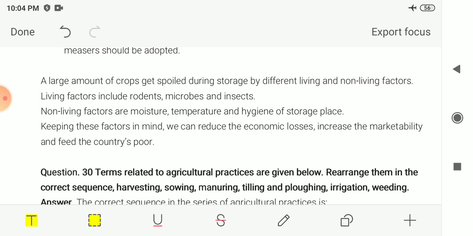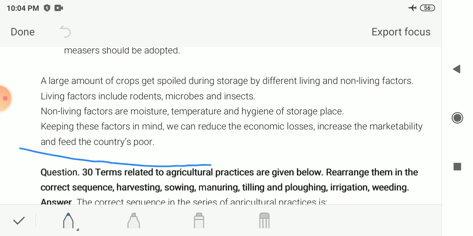A large amount of crop gets spoiled during storage by different living and non-living factors. Living factors include rodents, microbes and insects. Rodents, that means rats or mice. So this can spoil our crop in a large amount.